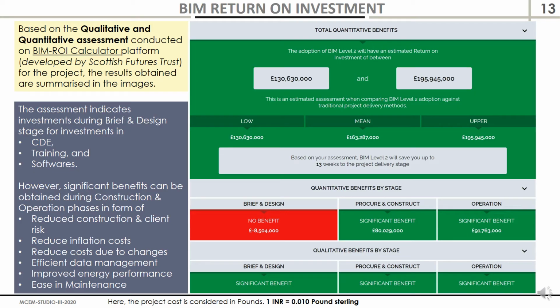Based on the qualitative and quantitative assessment highlighted in the BIM ROI calculator platform developed by Scottish Futures Trust, the following results have been stipulated. The total quantitative benefits range from between 130 million pounds to 195 million pounds. BIM level 2 can help the project team to save nearly 13 weeks of project completion, with quantitative benefits identified in procurement and construction and operation stages. However, in brief and design stage, the investments are required for common data environment, training, and softwares.